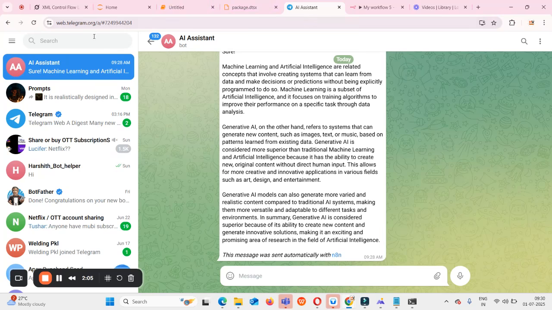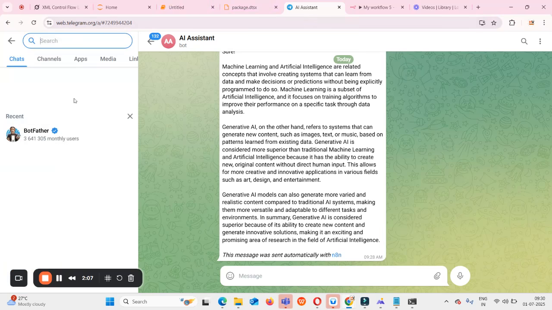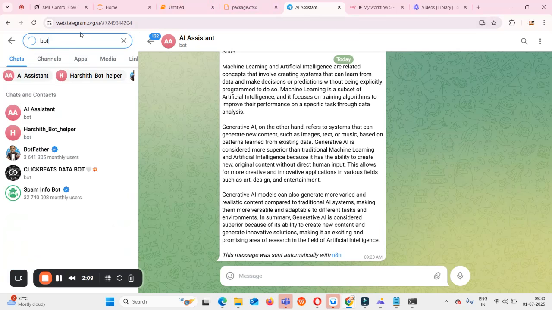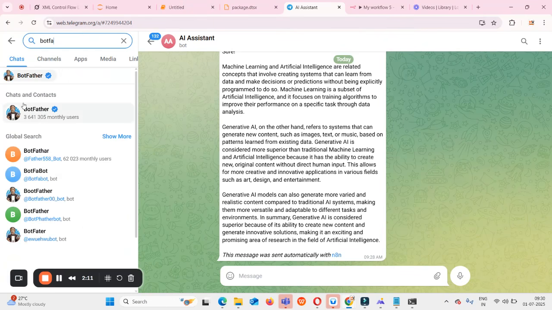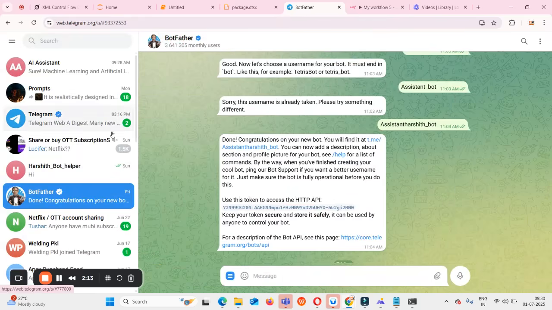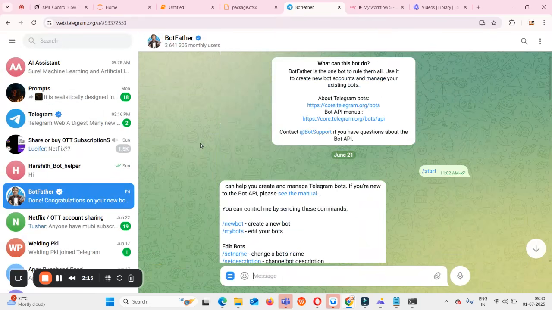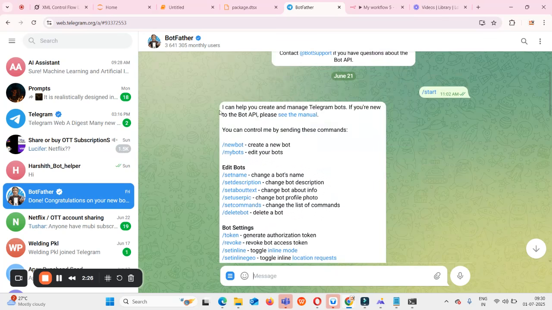For that, first go to your Telegram and search for BotFather. If you search for BotFather, you can get something like this. Please click on this one. I have already created my chatbot using this BotFather, and I'll show you how I created it. Once you come to this bot and click on start, you can get a message like this.